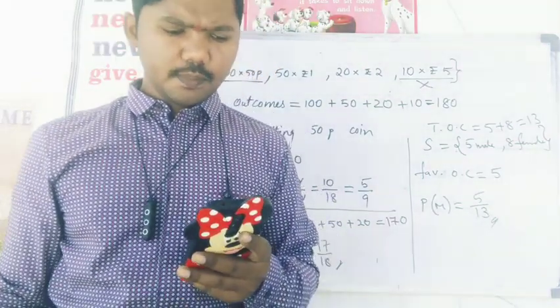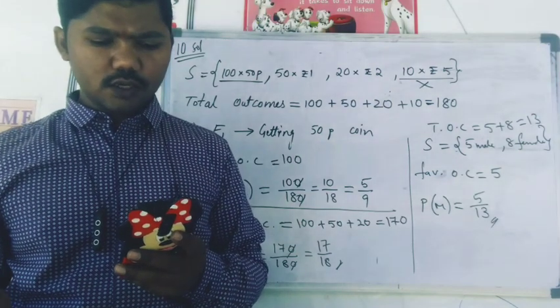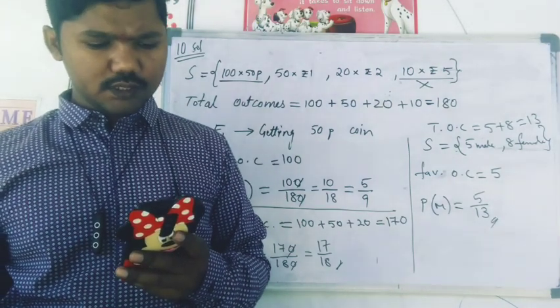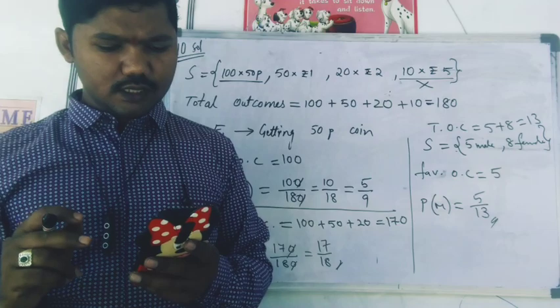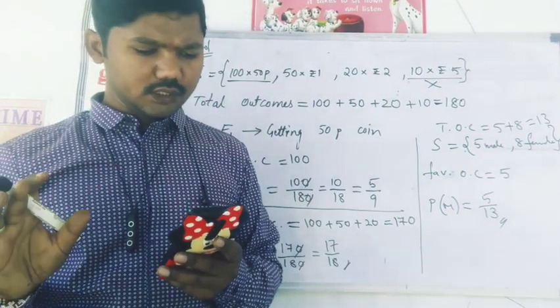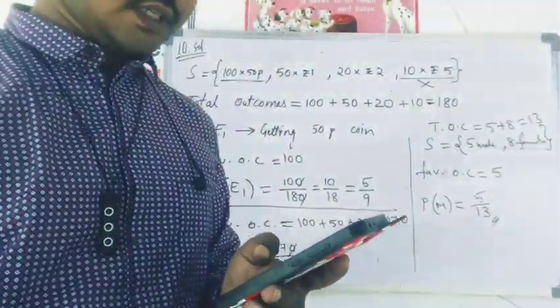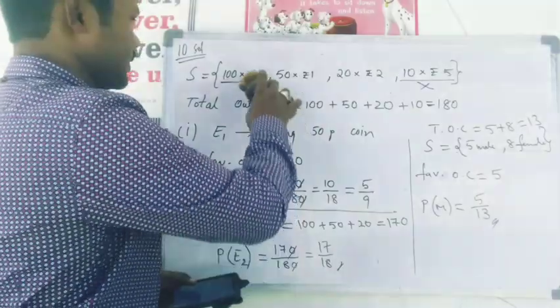Next, 12th one. A game of chances consists of spinning an arrow which comes to rest pointing at one of the numbers 1, 2, 3, 4, 5, 6, 7, 8. These are equally likely outcomes. What is the probability that it will point at 8? First one is 8. Second one is an odd number.